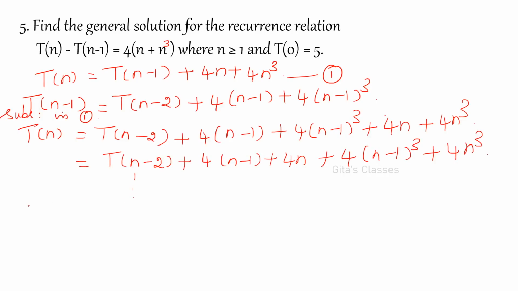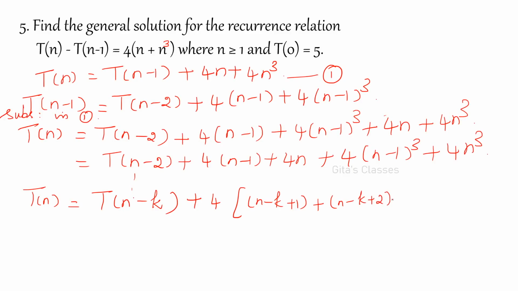So if you write in general, if you keep on writing, you will get T of n is equal to T of n minus k plus 4 into ((n minus k plus 1) plus (n minus k plus 2) plus etc. plus (n minus 1) plus n), plus 4 into,